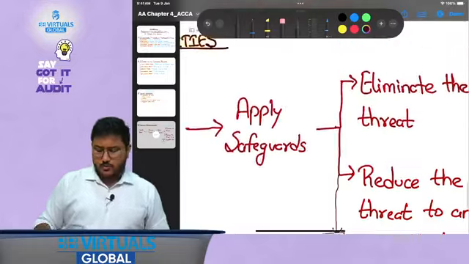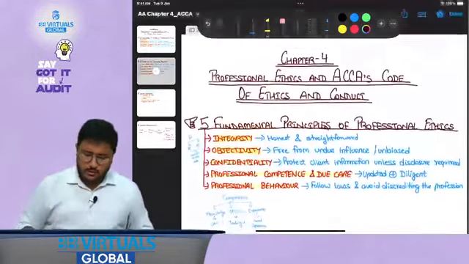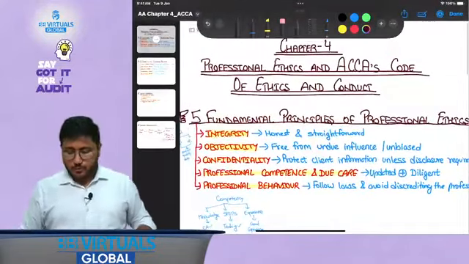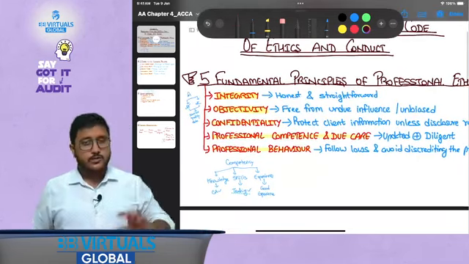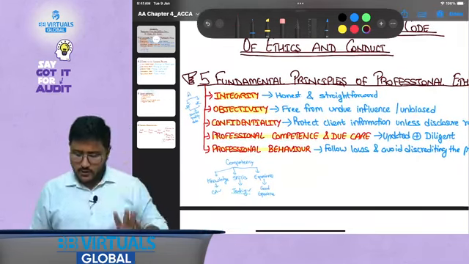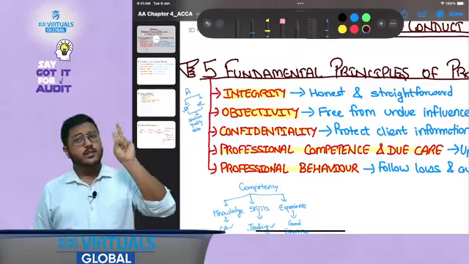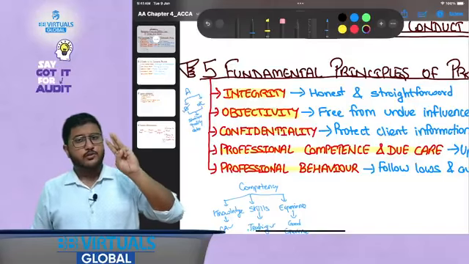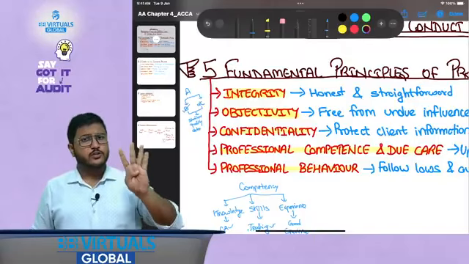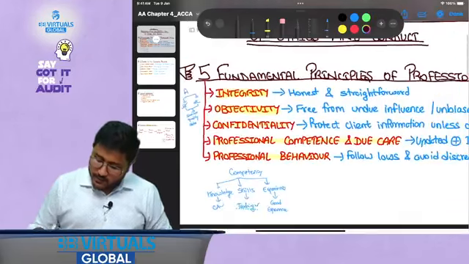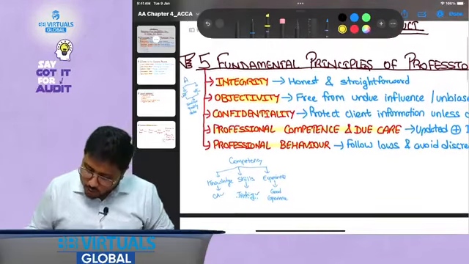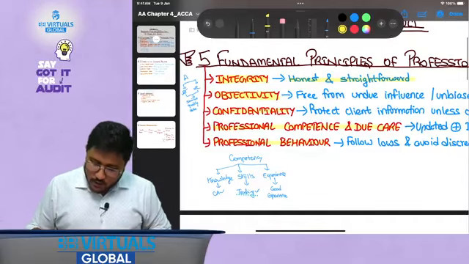Okay, now let's have a quick summary of what we have studied so far. Chapter number 4, professional ethics and ACCA's code of ethics and conduct. Under that we discussed the 5 fundamental principles of professional ethics. Number 1 is integrity, number 2 is objectivity, number 3 is confidentiality, number 4 is professional competence and due care, and number 5 is professional behavior. When I say integrity, what are the keywords? Honesty and straightforwardness.